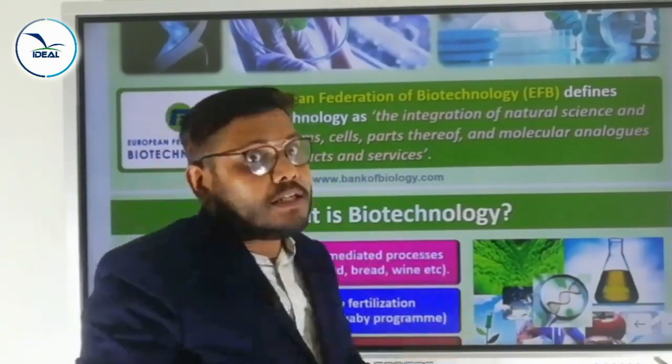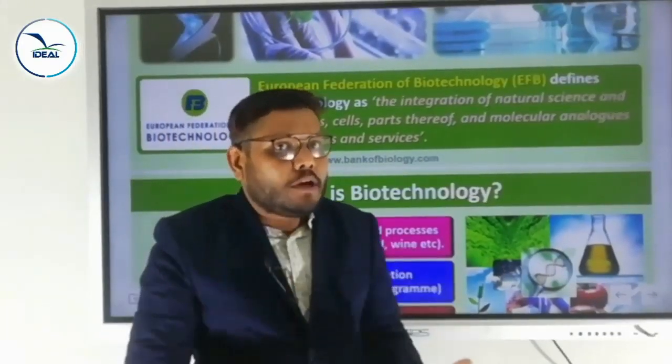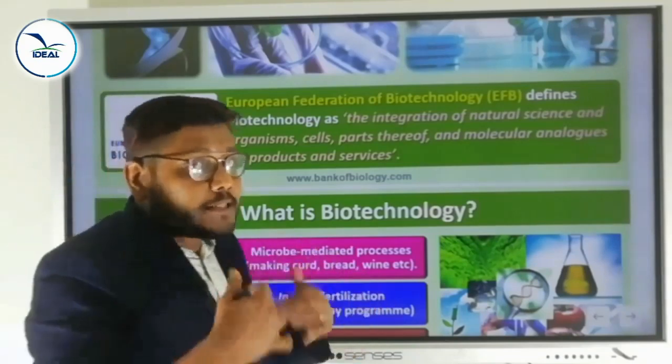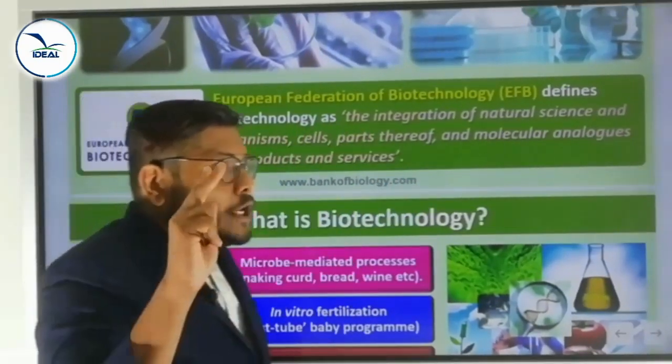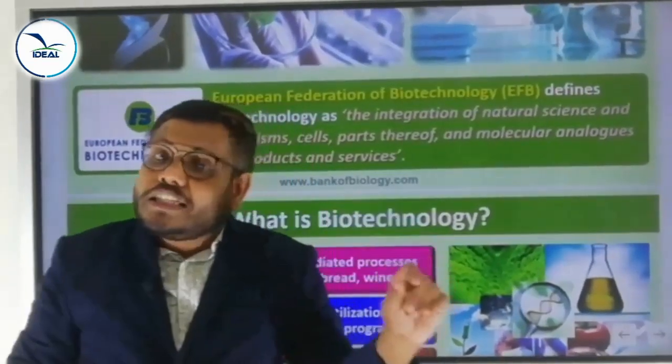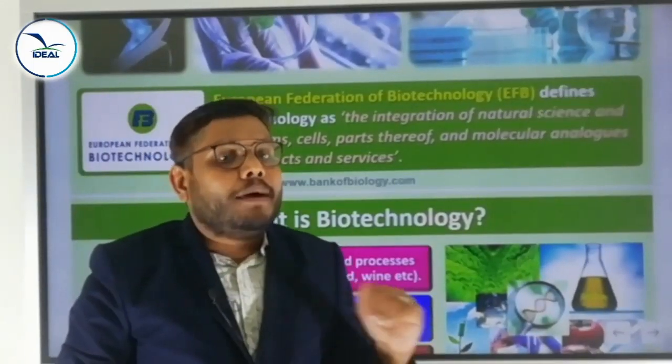Before, I already mentioned what is biotechnology. It is the application of technology in living organisms. The same thing is explained by the European Federation of Biotechnology. There are two types of biotechnology. One is the oldest form of biotechnology and another one is the modern form of biotechnology.